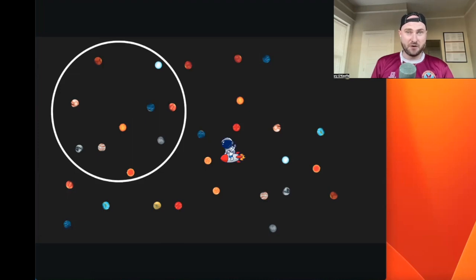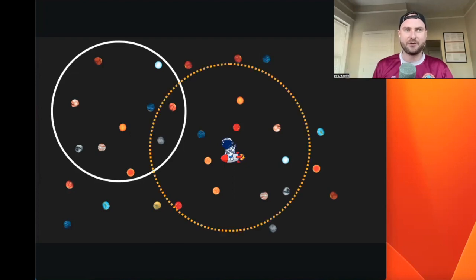Our first iteration with this model is we're going to guess some random position in space. We're going to draw a circle around that random position in space, and we're going to select pieces of content at random that live within that circle. And we're going to show those to the user. That's how we're going to start learning about what the user likes. And that's kind of the basics around how this algorithm works.